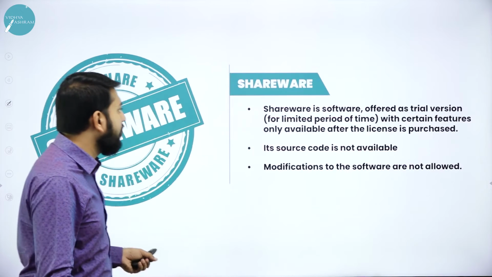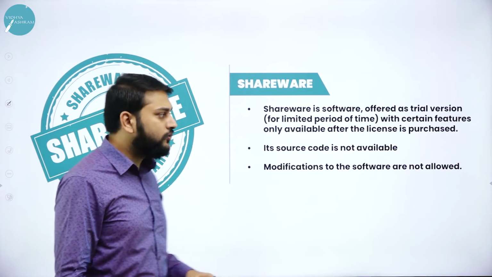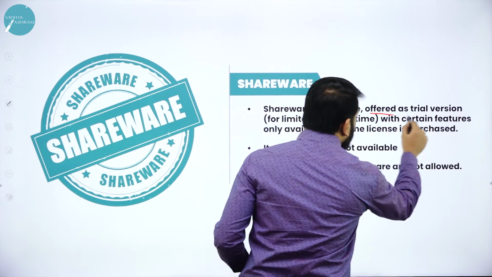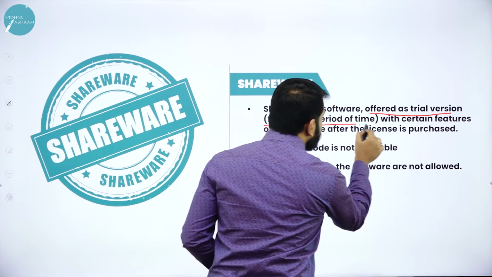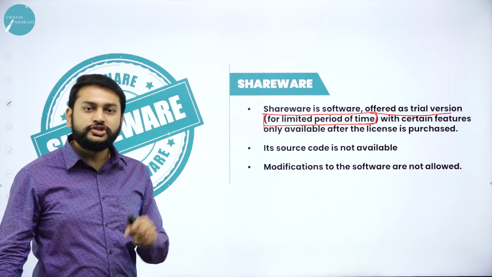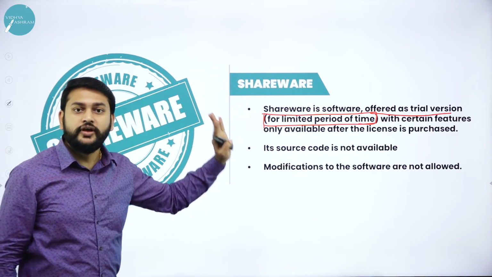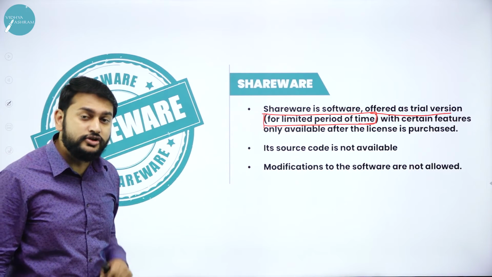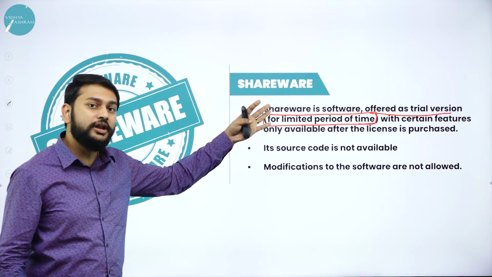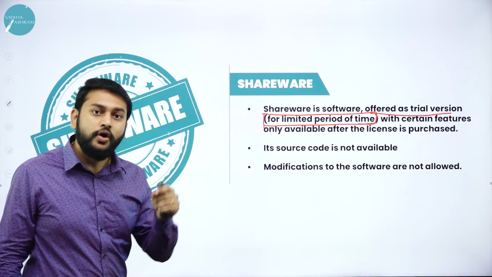What is the next one that we have? Shareware, trial version. So shareware means what? Trial version. Shareware is software offered as a trial version for a limited period of time. You are getting the software for a limited period of time, so we call it shareware. Because there is limited time here, I call it shareware. If there is no limited time, then I call it freeware. That's what you need to understand.